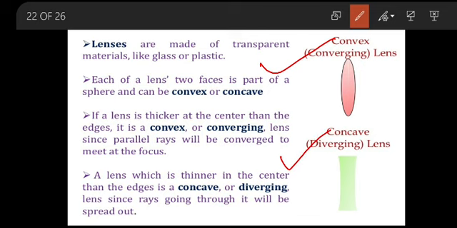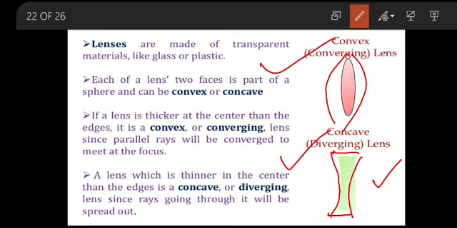When I give you these two types of lenses, you can identify them only by touching the surface of the lens. In a convex lens, the surfaces will be bulged like this. When you touch it, both the end surfaces of the lens will be bulged. Whereas a concave lens will be hollow. It has gone inside like this, as if there is a hollow space in the center and it is thick at the edge. Such kinds of lenses are your concave lens.